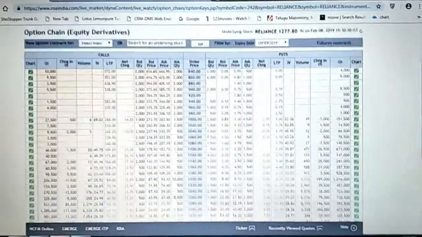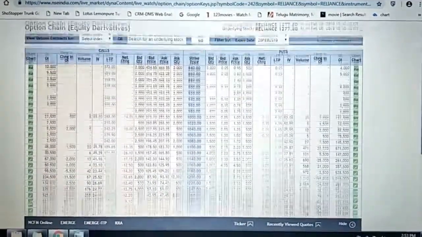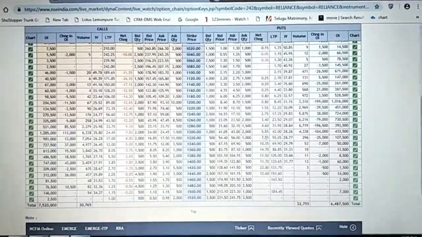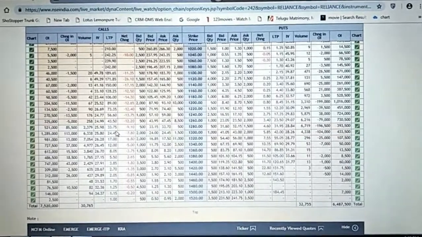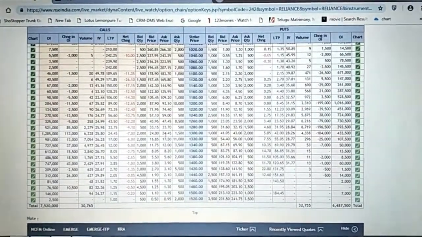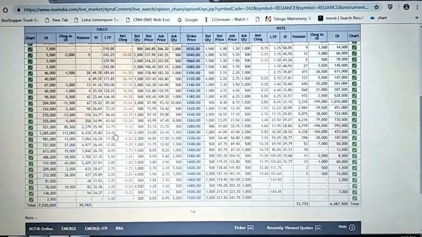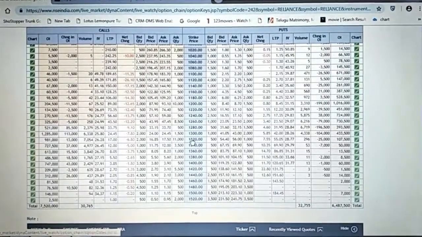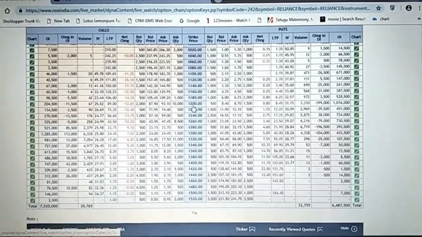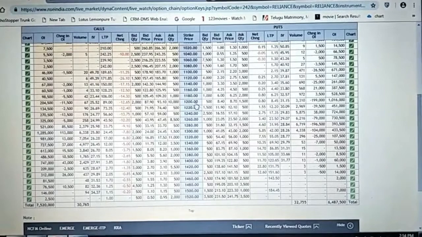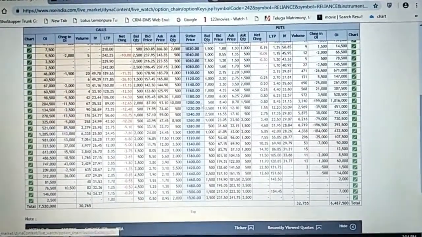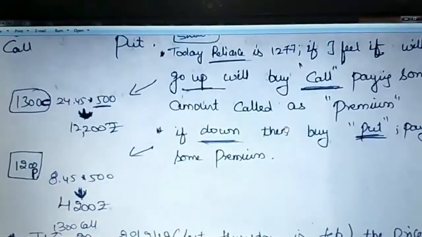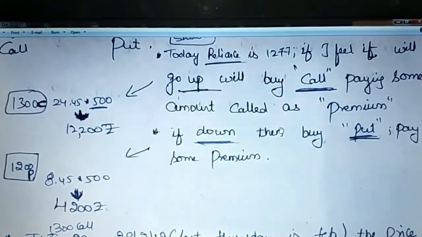Now the current rate is 1278, so it's in between 1260 and 1278. I'm sure that it goes up, so I can buy the 1300 call. What is the premium? 24.45. Or if you're sure it will go down, you can buy any strike price here. I want to go to 1200, at 8.45. So an option is like a contract.